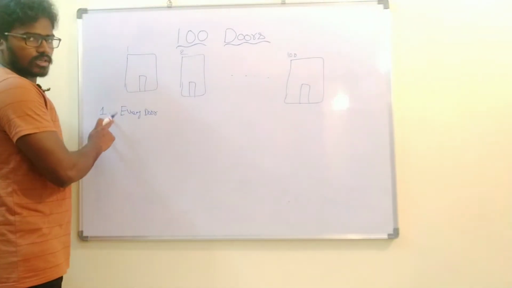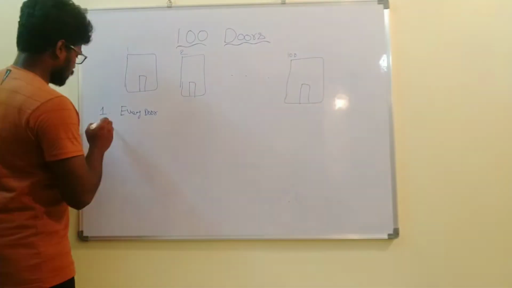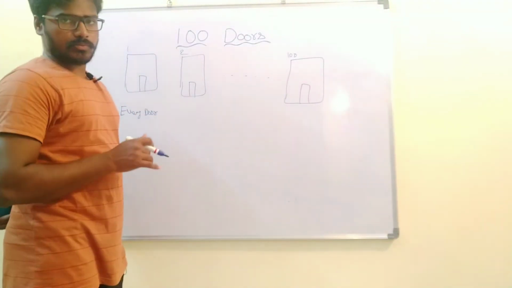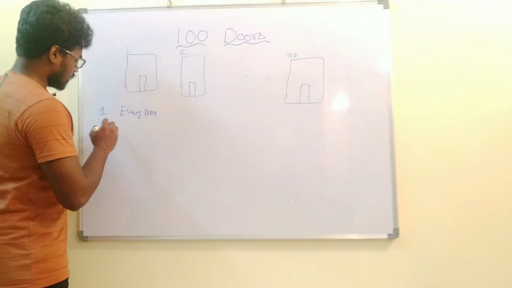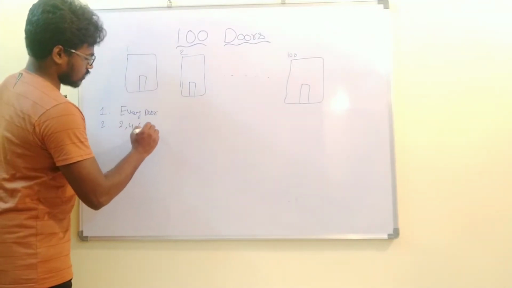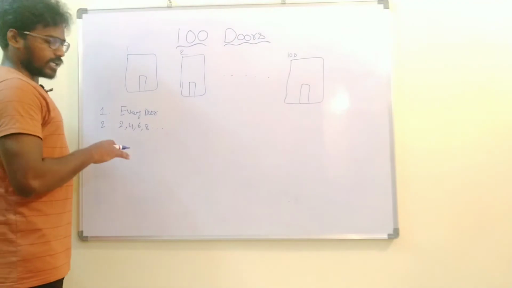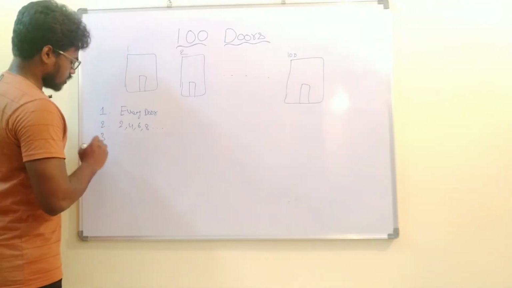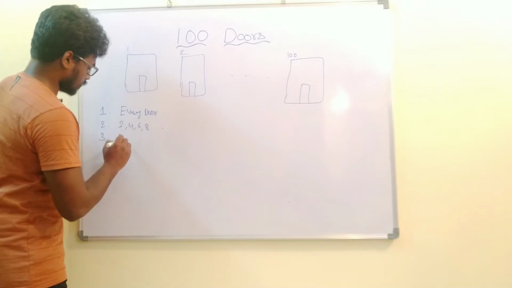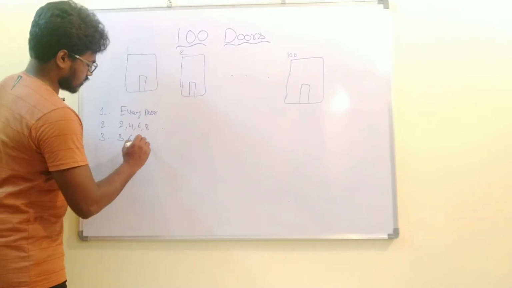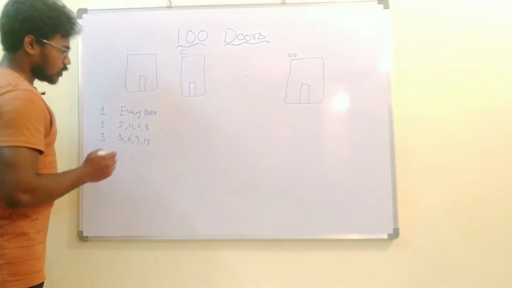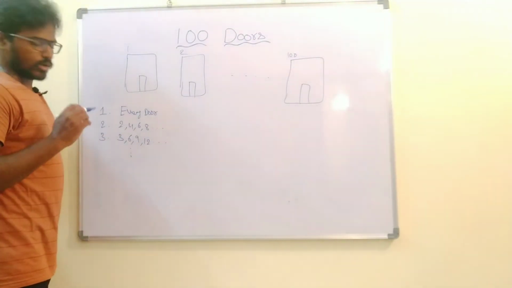After first round all doors will be opened, and in the second round you need to toggle every second door, means multiples of 2, second door, fourth door, sixth door, eighth door and so on. After second round, in third round you need to toggle every third door, means multiples of 3, 9, 12 and so on. So like this you need to toggle doors up to 100 rounds.